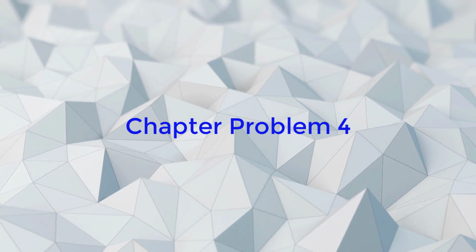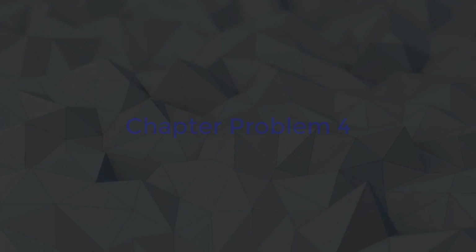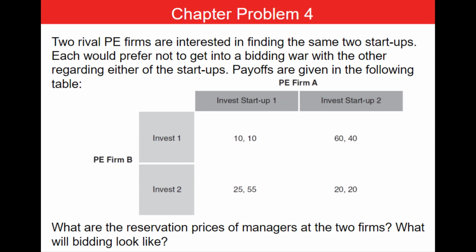Alright, let's tackle chapter problem 4. Two rival PE firms are interested in finding the same two startups. Each would prefer not to get into a bidding war with the other regarding either of the startups. Payoffs are given in the following table. What are the reservation prices for managers at the two firms?